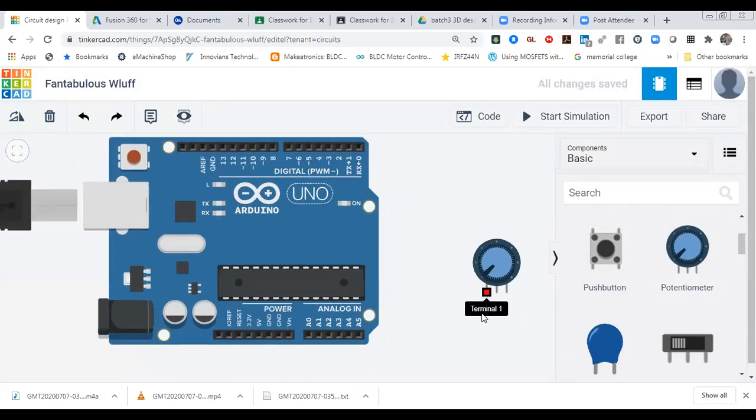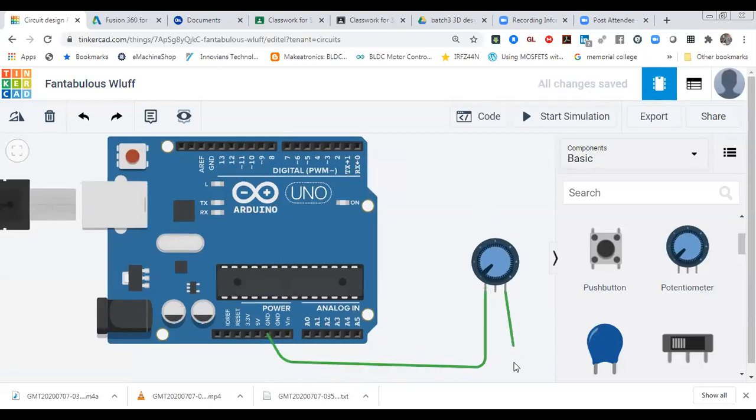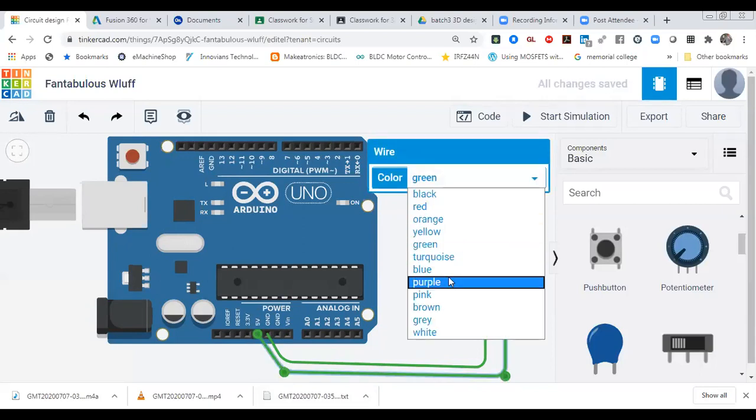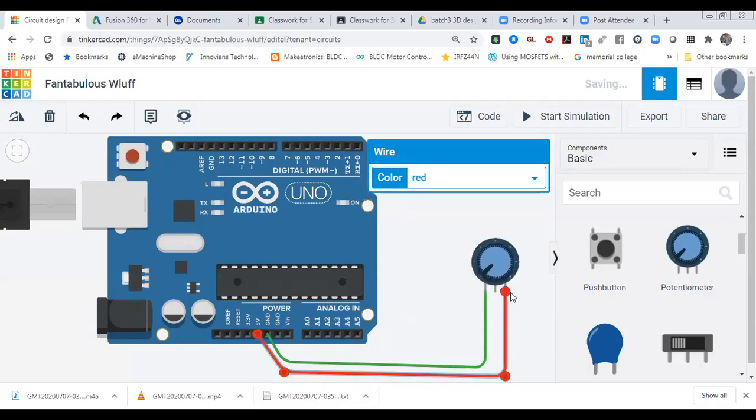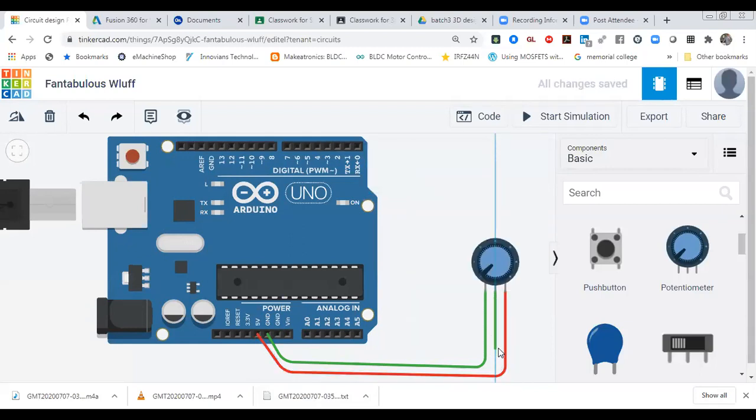There are 3 terminals. The first one I'm going to connect with ground. This one is ground, this one is 5 volt. You can change the color also, make it 5 volt. This one is the signal wire.